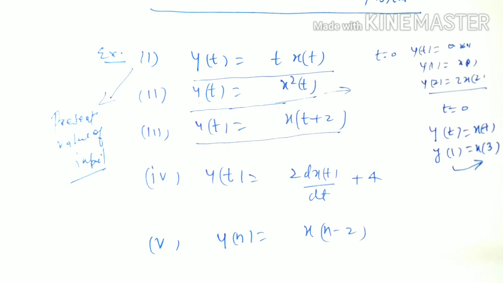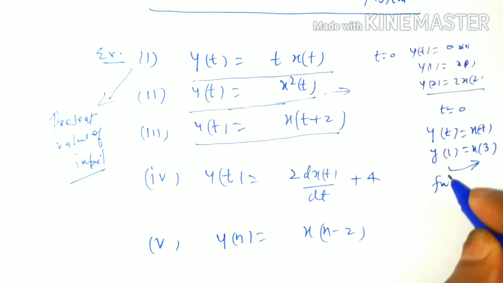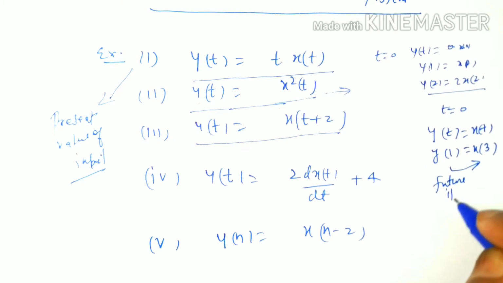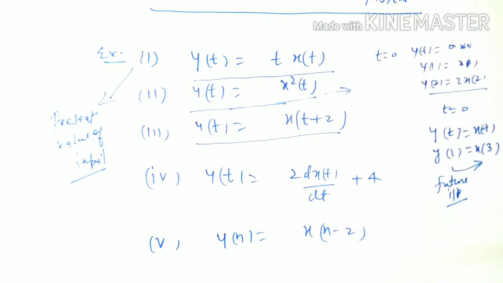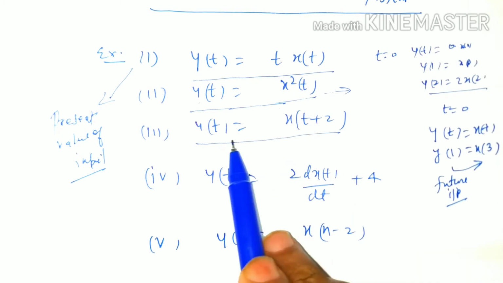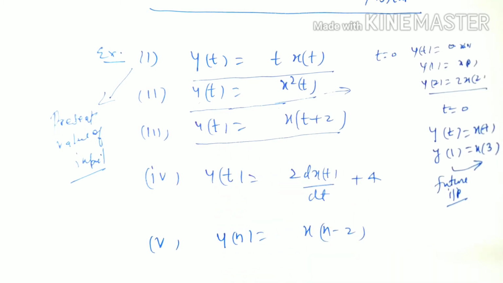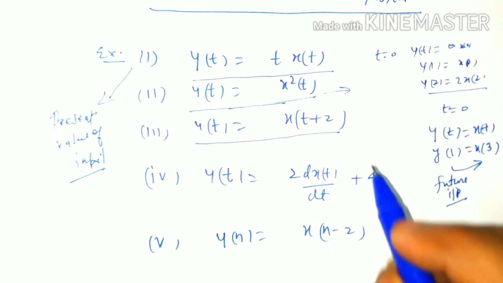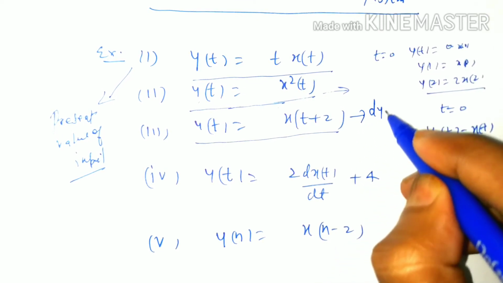So with respect to 1, this input is future input. So that system depends on future input, so it is not a static system. It is a dynamic system.